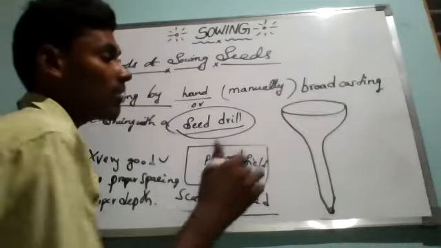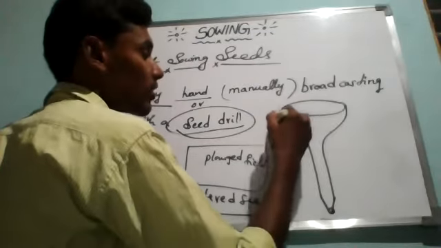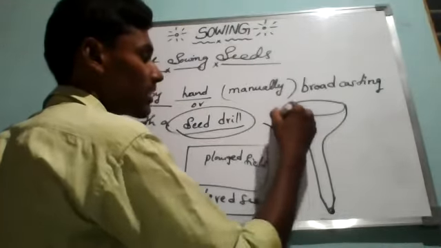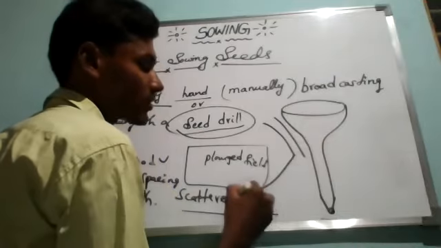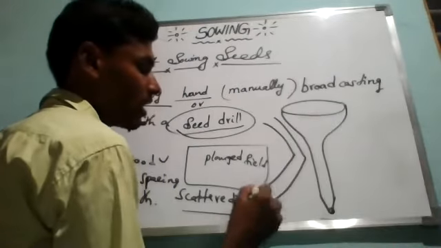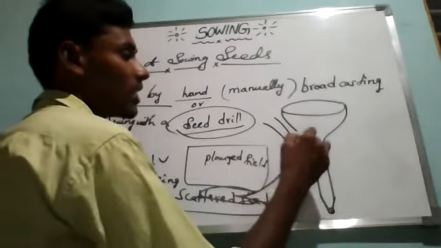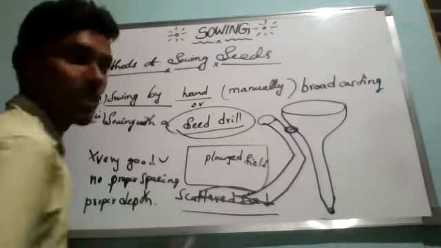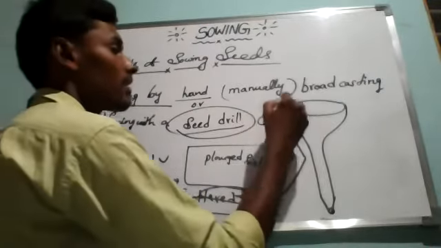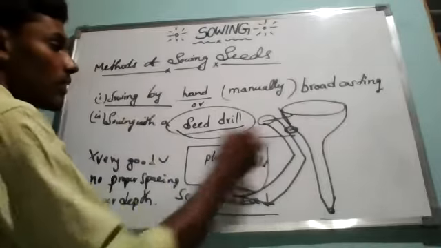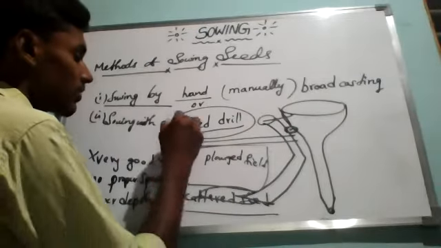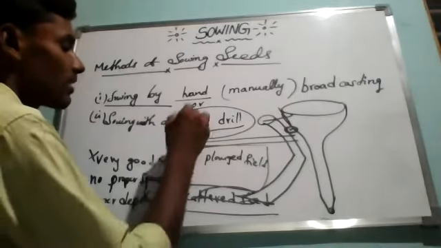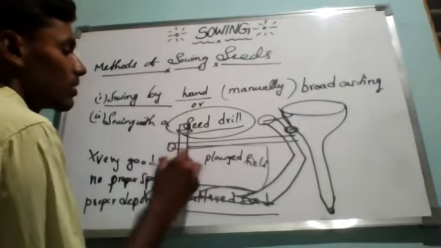Correct or not? Now we know that in the last class we studied some instruments which are used to plow. We have iron also. Here we can tie the seed drill to this kind of instrument. Here we have a handle also, and a beam balance for tying the bulls.